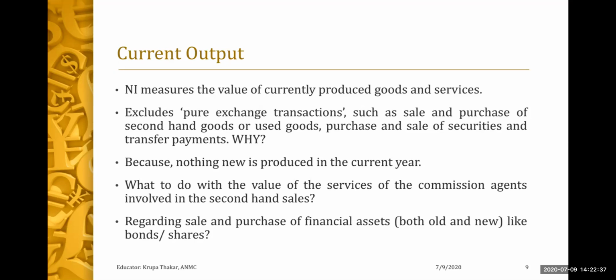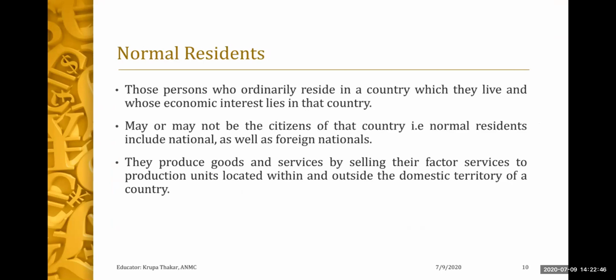Regarding sales and purchase of financial assets, be it old or new, like bonds or shares, what are we going to do with that? That would give rise to the problem of double counting, which means you are calculating the same good twice, and that should be avoided while calculating national income.